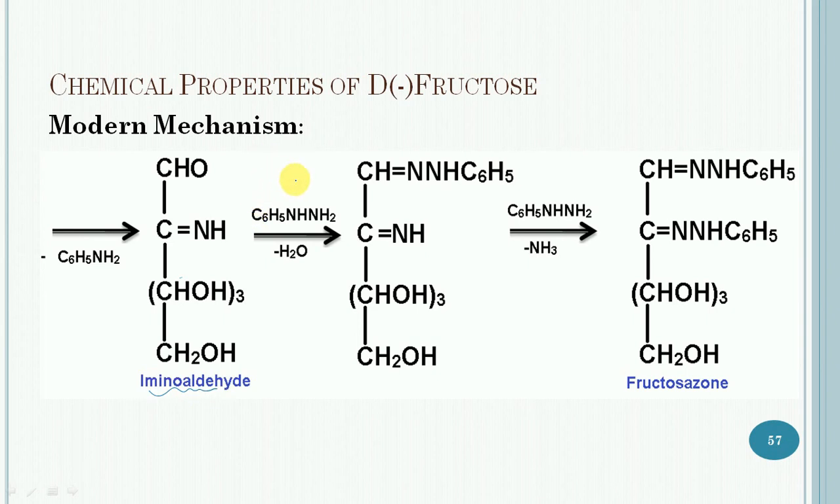Then a second molecule of phenylhydrazine is added to this aminoaldehyde so that another intermediate will get formed. In the last step, the third molecule of phenylhydrazine is added to this intermediate so that the final product will get formed. So it is the modern mechanism.